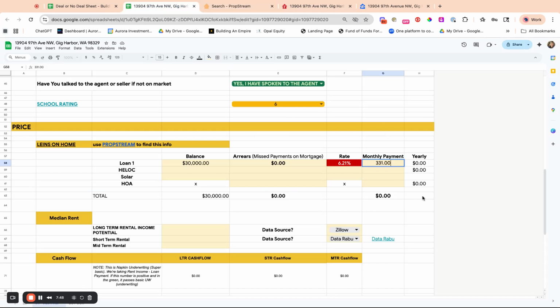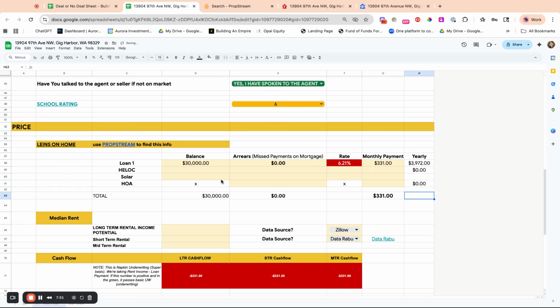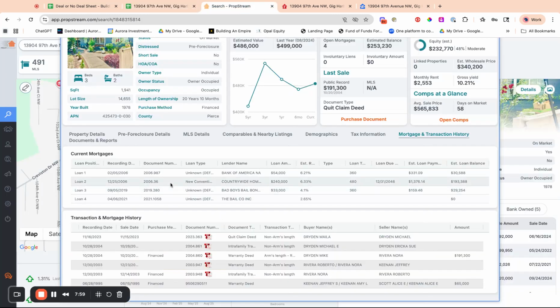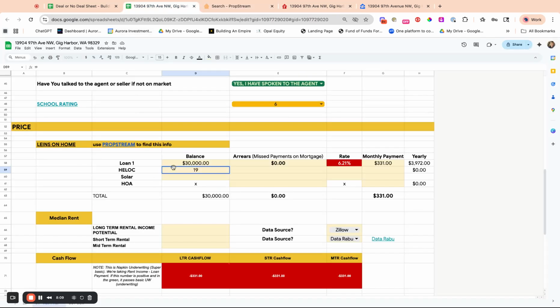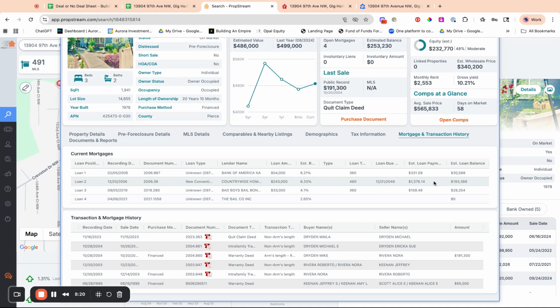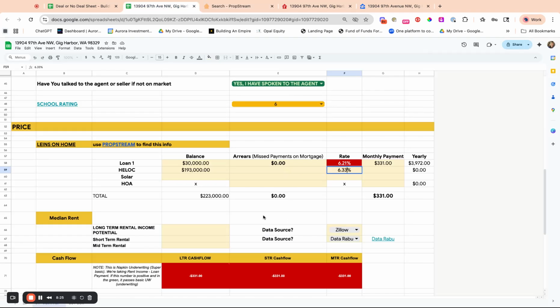If there's taxes and insurance in this, it will not be included. So don't worry about anything below this. It can be scary at first. HELOC, we think, I'm just going to put that this is a HELOC. So we got 6.33, 193 left, and these are all just 6.33. And we're going to go through again and find out what their payment is, $1,376.